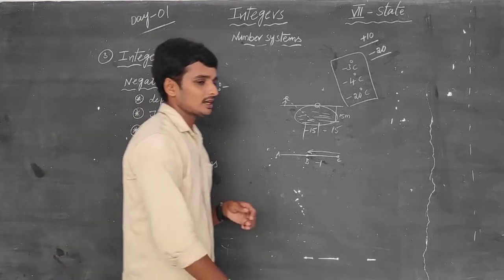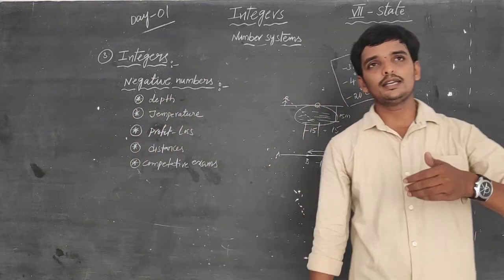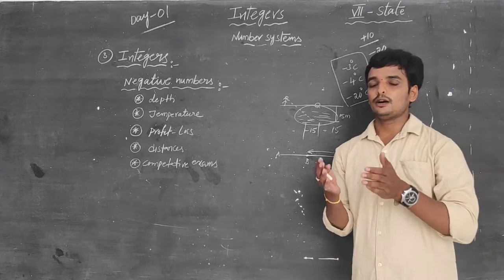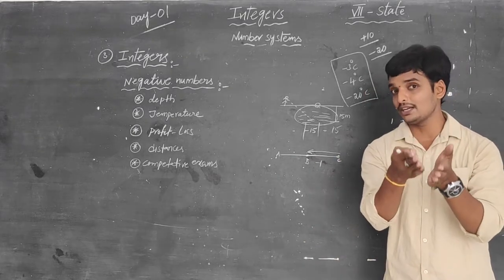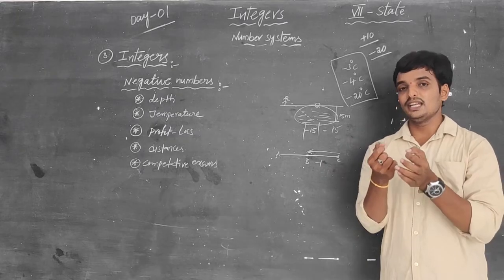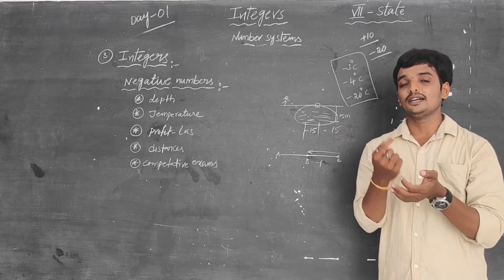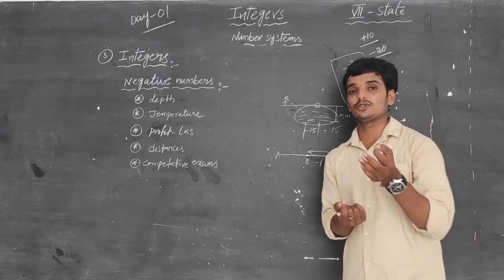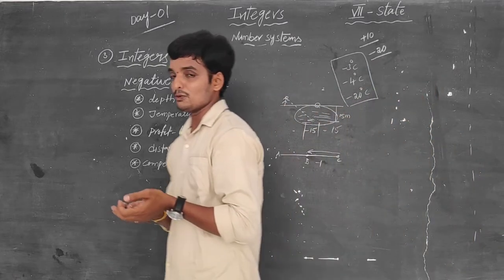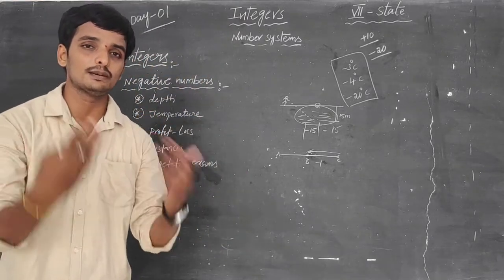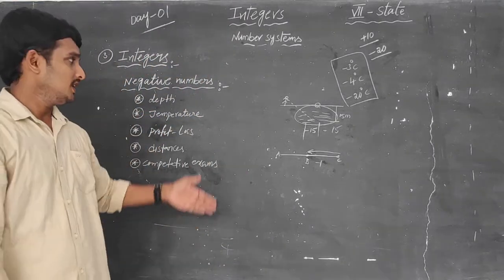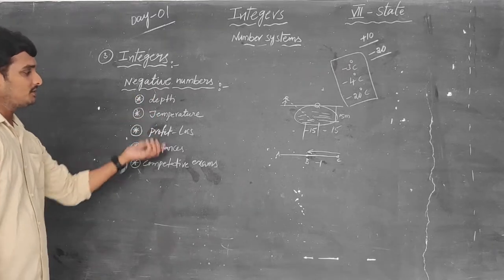So we are using negative numbers. In the IIT exams or in some competitive exams, if you write the correct answer, they will give you marks. That means you can add to your score. If you write a wrong answer, they will deduct your marks. So those are the negatives. Positive means we are getting some profit. Negative means we will lose something. Are you okay, my student? These are the uses of negative numbers in our life.